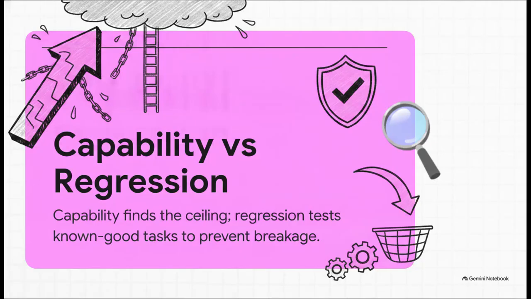To build your own custom tests, you really need to separate your mindset into two buckets. First, you have capability evals. These are the brutally hard, unsolved tasks designed to find your agent's ceiling. You fully expect it to fail a lot here. Second, you have regression evals. These are the known, solved tasks. You expect a near 100% pass rate here, and they act as your safety net so you don't accidentally break your agent when you tweak a system prompt later on.